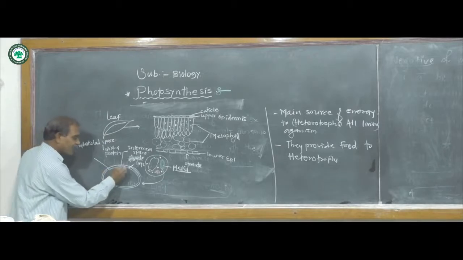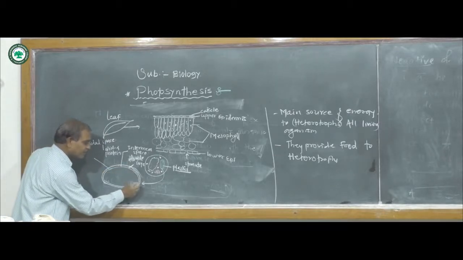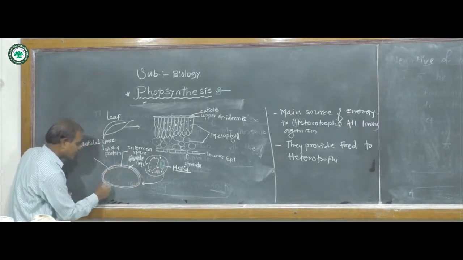It contains a watery fluid, called the periplastidial fluid.